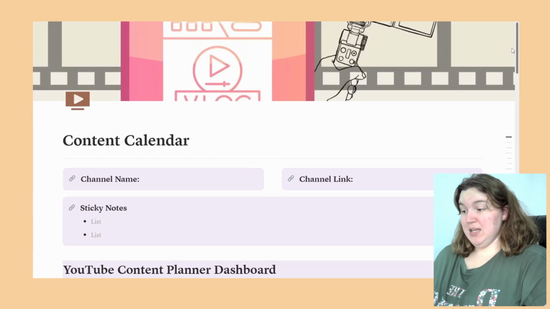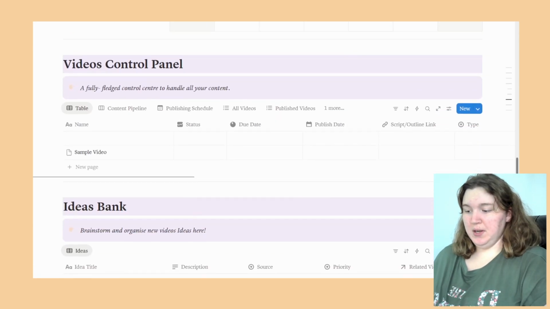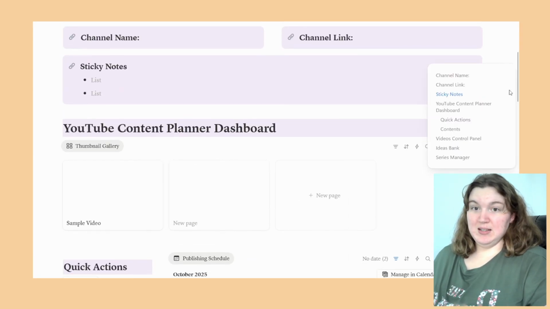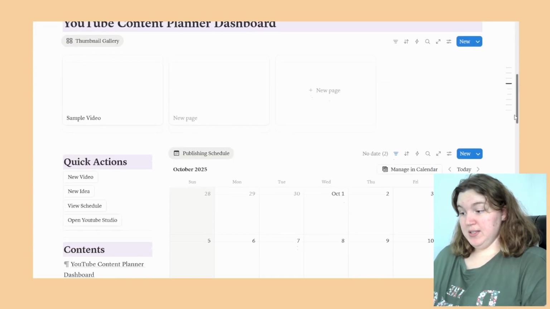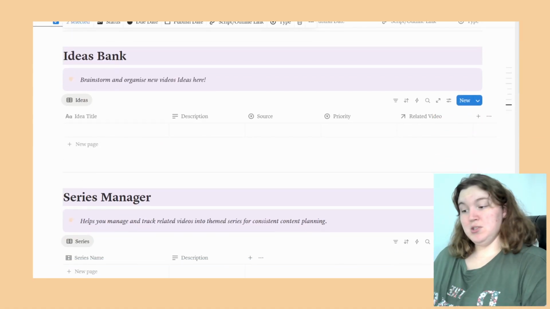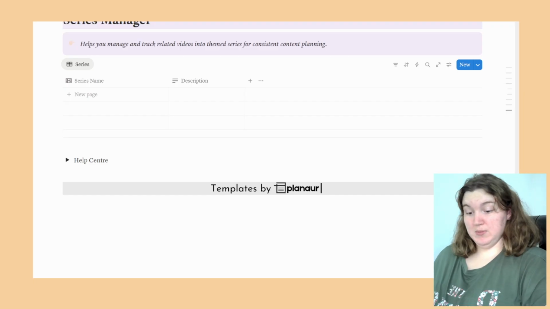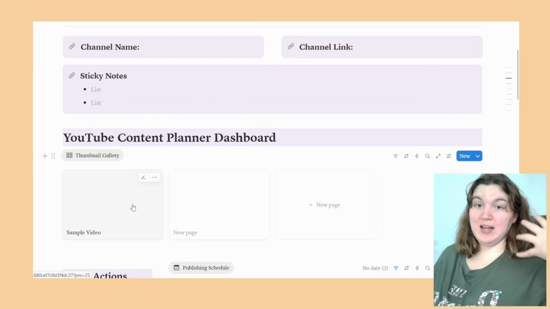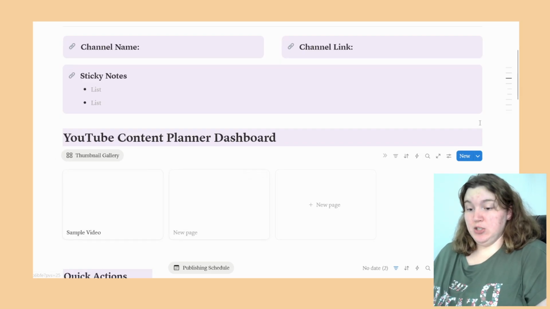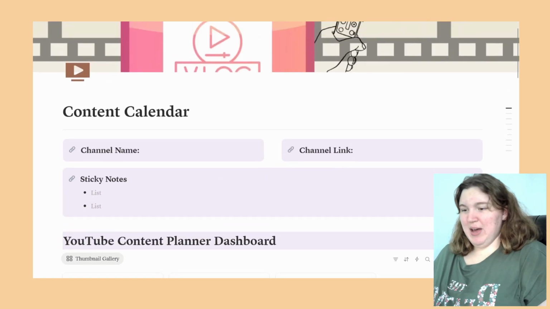But this is my setup for next year, so I may start planning content, I hope anyway, at the end of this year for next year. And so hopefully I would be using this to kind of get ahead of the game, that sort of thing. This was a template also, like I said, through Notion's templates, by Planar. If I'm butchering that, I'm so sorry. But yeah, I like that you can have your thumbnails in here. I'm very visual, so you can kind of have a visual version of whatever you need instead of just a title that might not make you feel as inspired.